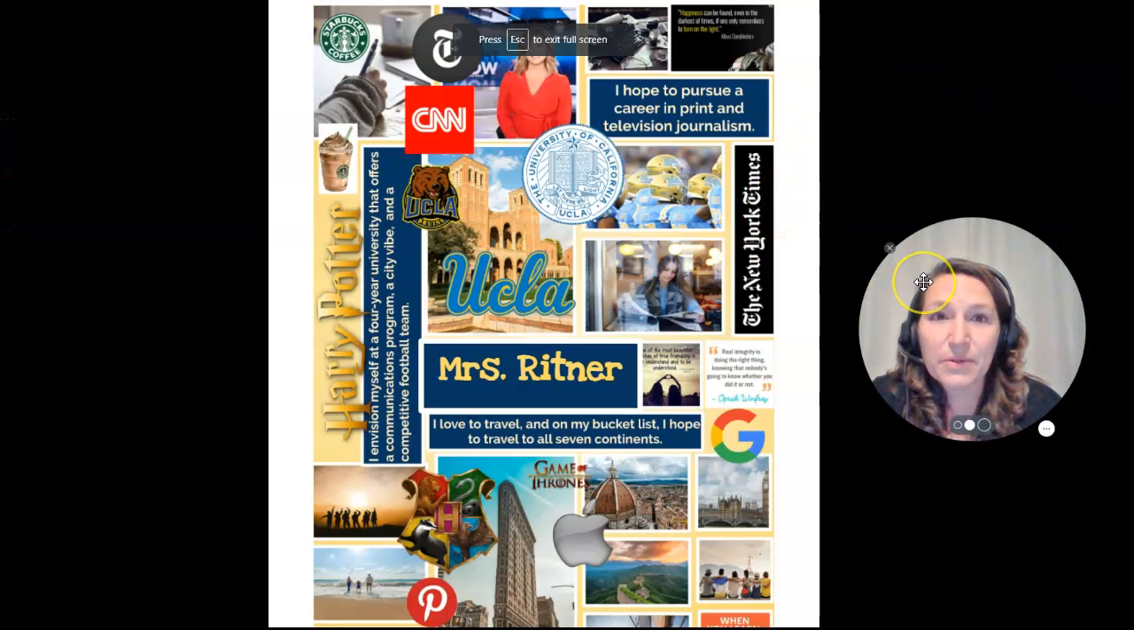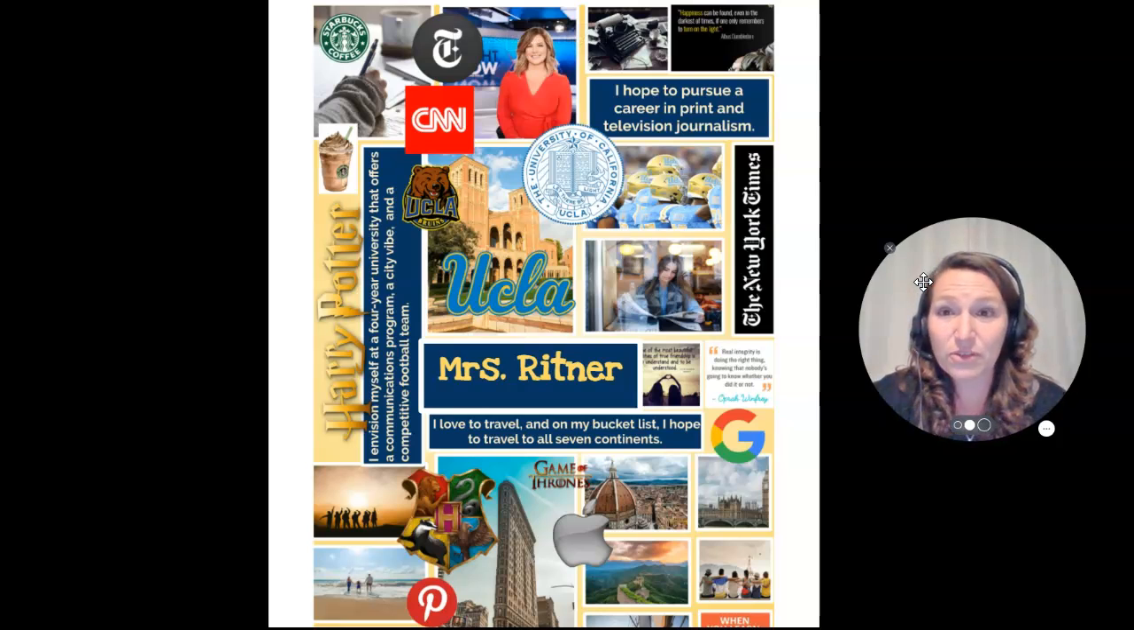It looks really cool, right? It has quotes on it. It has goals on it, several future goals. It has things about the person, right? Like there's Harry Potter, there's the beach, there's Apple, there's Google, there's football, there's UCLA. There's a lot of different things about the person, but look at how the images are just all fit together nicely. This is what we're going to put together.